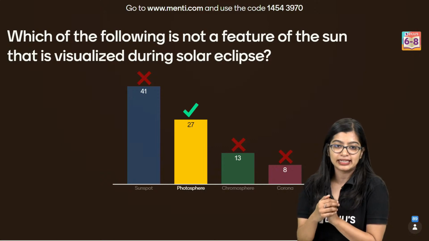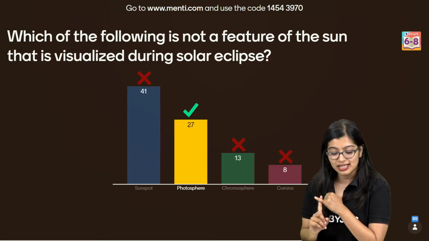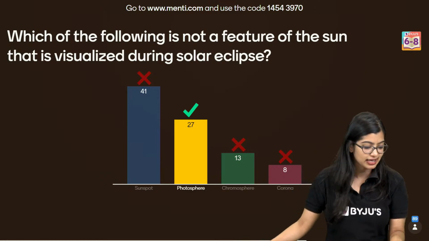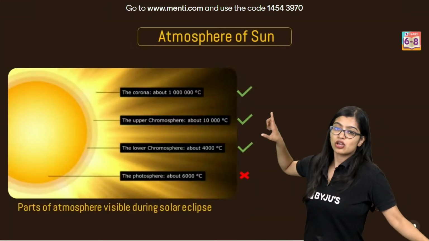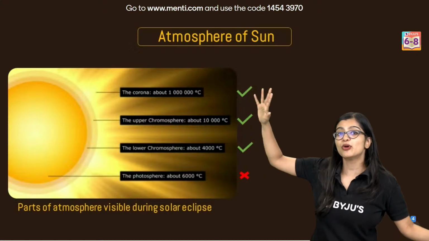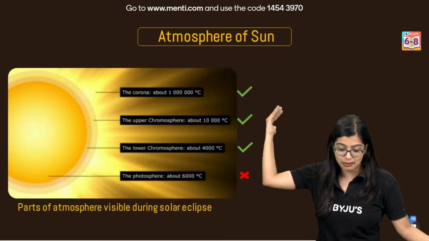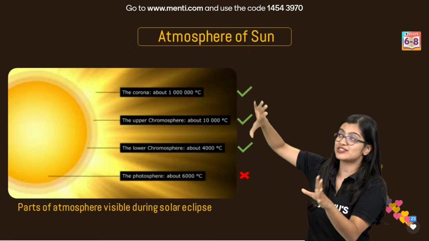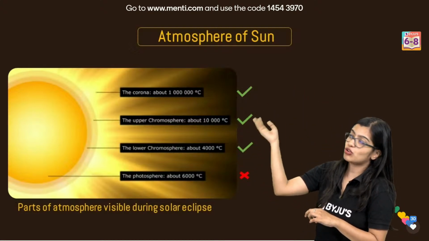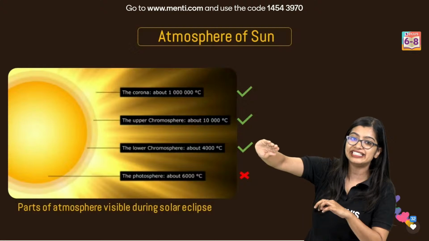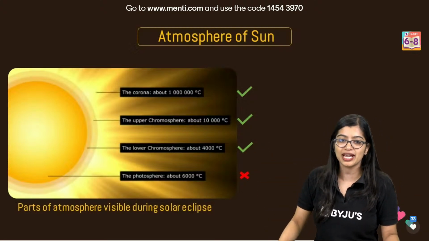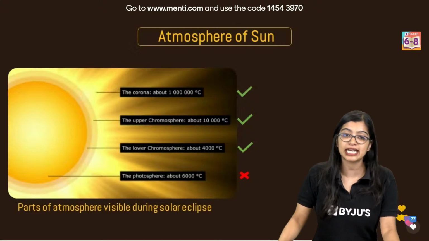Read the question. Yes? We know sunspot and corona are something we can visualize. We can see them, right? But if you see the layers of the sun's atmosphere, the outermost is the corona, which is miles and miles huge, very deep like that. On the other hand, you have the chromosphere, with an upper and lower chromosphere, and inside is the photosphere. That's not something you will be able to see, okay? Very good, Suhani. I eliminated A and D.